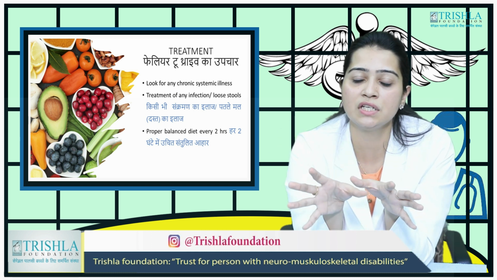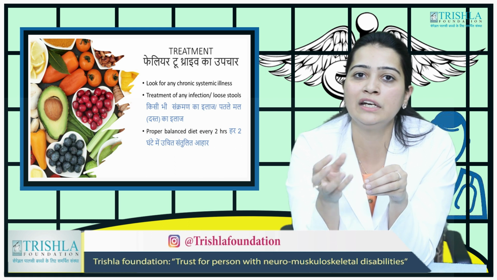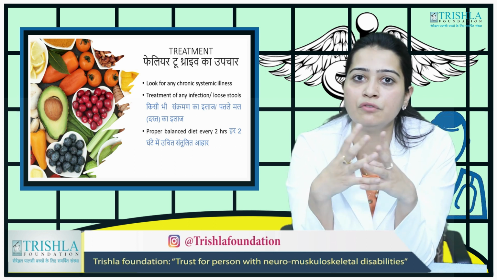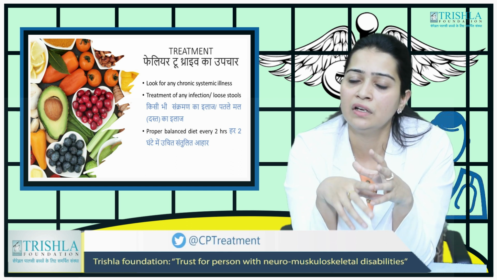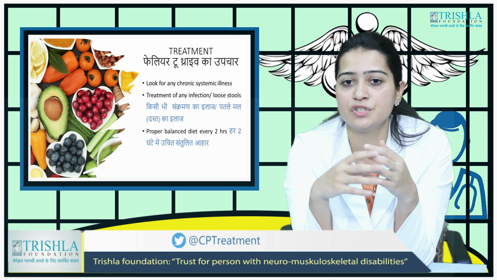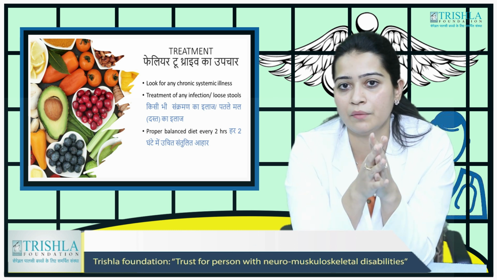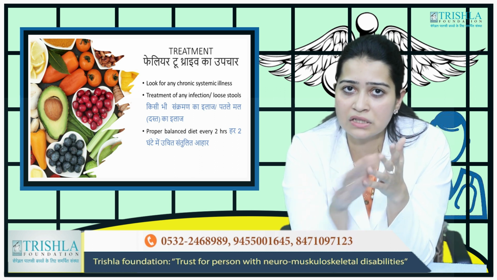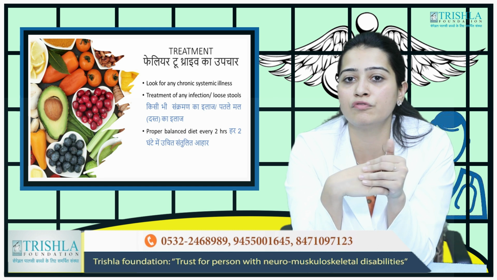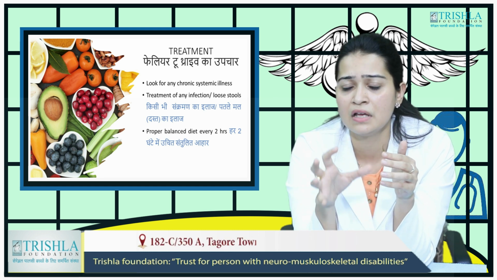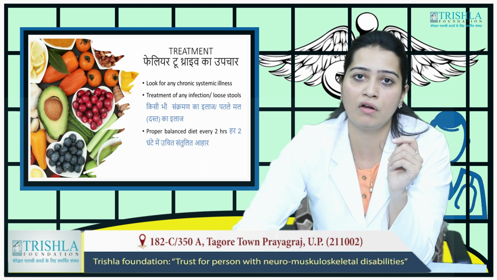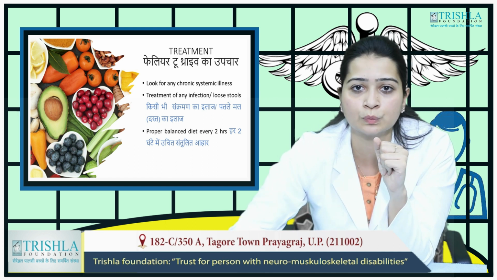So for energy, you need to add a little bit of ghee or oil in it. In the roti, if you are giving ghee in it. These are normal sources. So makhana is a very good source in which you can make a kheer and feed them. Above all this, if you're doing all this, still the child is not gaining weight, then we need to look for some underlying systemic illness, some other infection which is happening, or some loose stools which are happening on and off. That we need to do.